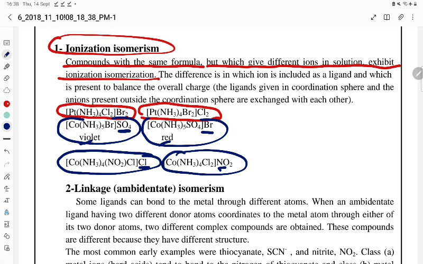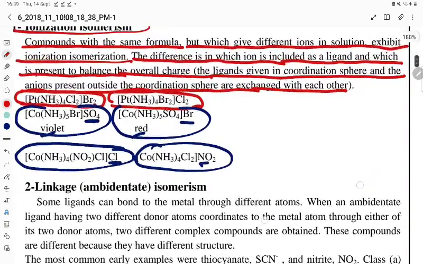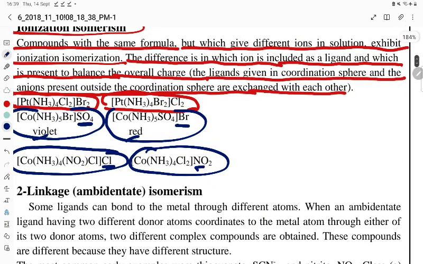So if they are giving different ions, that is ionization isomerism. Here the difference is in which ions are included as ligands and which are present to balance the overall charge. The ligand in the coordination sphere and the anion present outside the coordination sphere are exchanged with each other. Now let us see a detailed description. Take Pt(NH3)4Cl2 with Br2 outside.